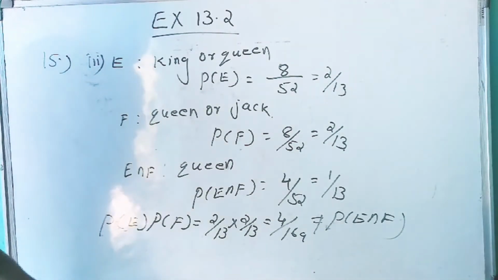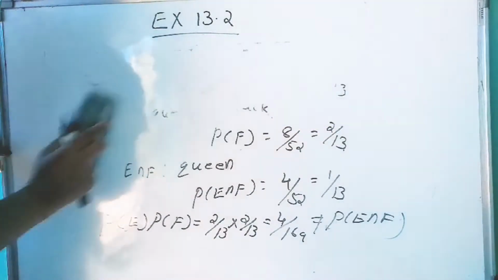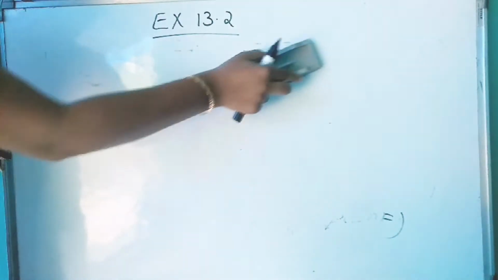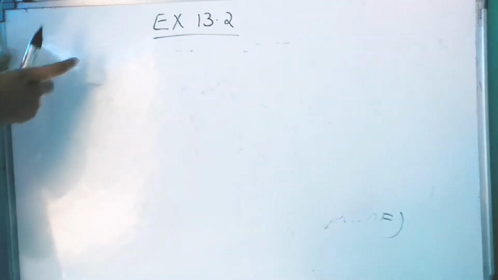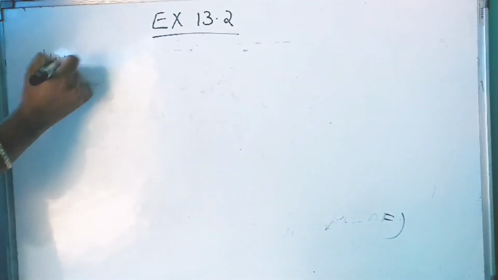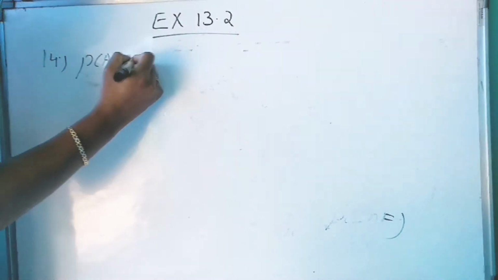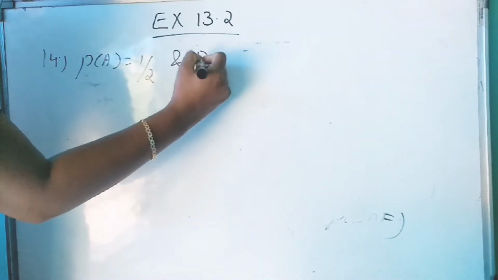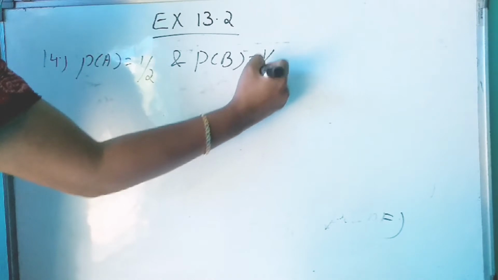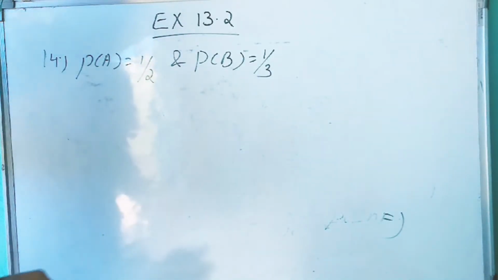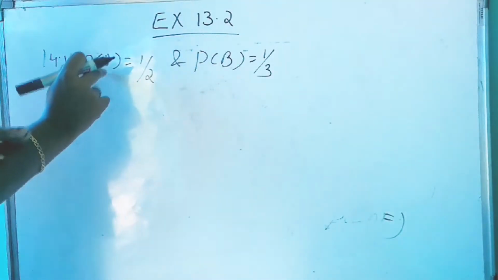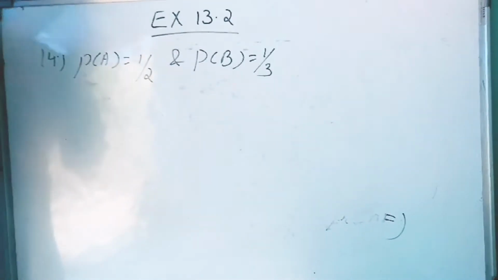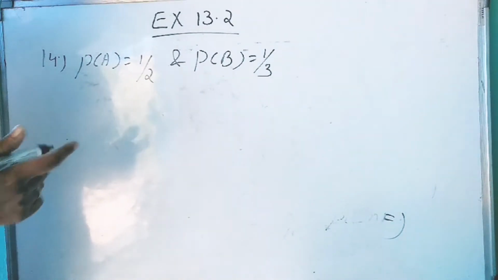P of A is given, that is 1 by 2. P of B is also given, 1 by 3. The probability of solving the problem by A is 1 by 2 and by B is 1 by 3.